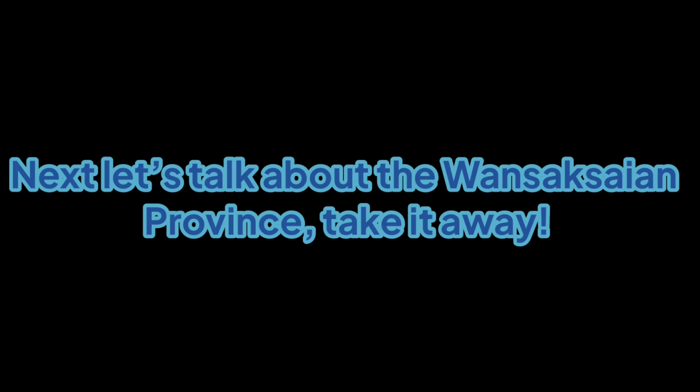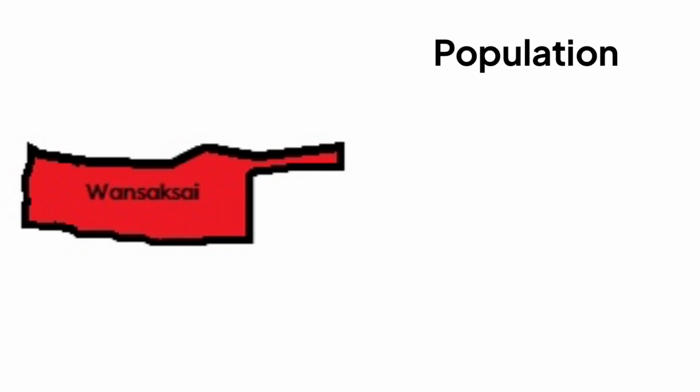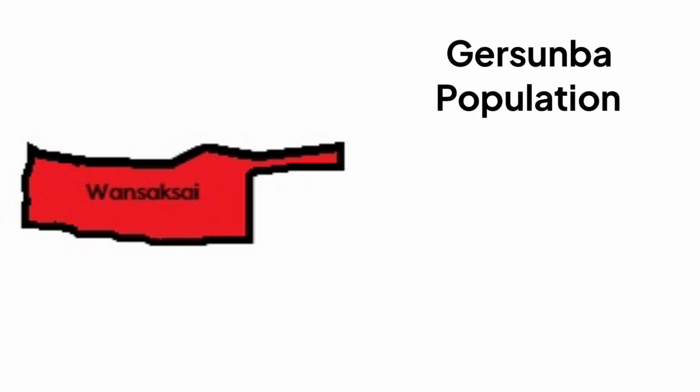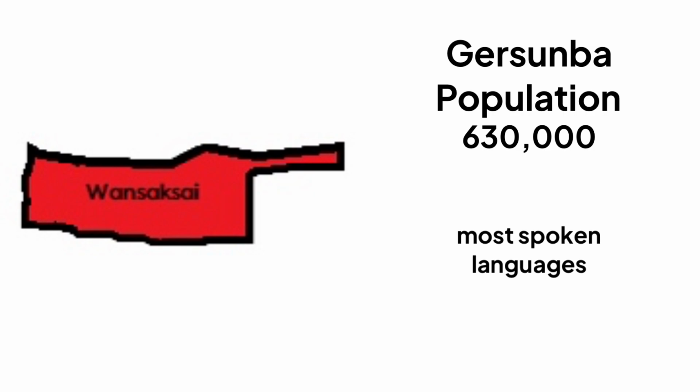Next, let's talk about the Wansaksai province. Alright, so the Wansaksai province has a total population of 5,300,000 people. The capital city and largest city of the Wansaksai province is Gurnsunba, with a population of 630,000 people. The most spoken language there is Akasutish, then English, then Romanian, then Ukrainian, and then Polish.